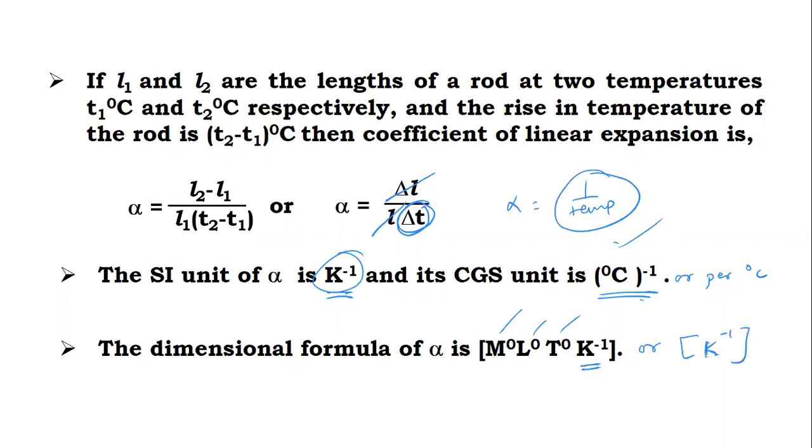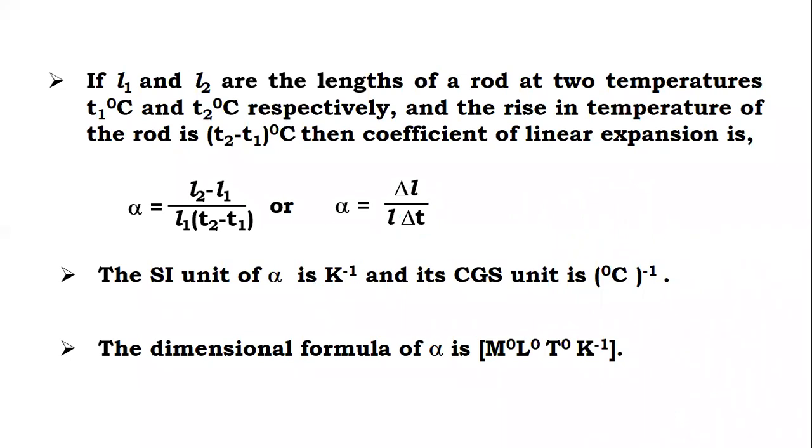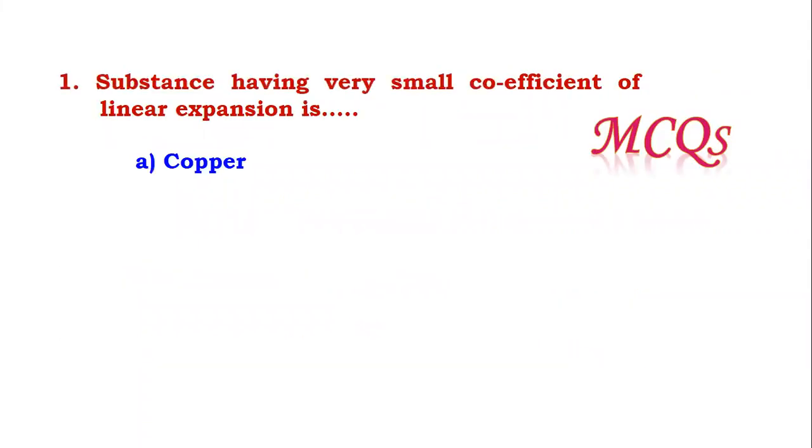Or if we represent temperature by theta, then theta raised to -1 is the dimension. I hope you understood this linear expansion. After that, we can go for the questions based on this.